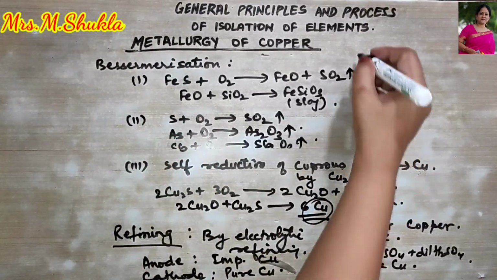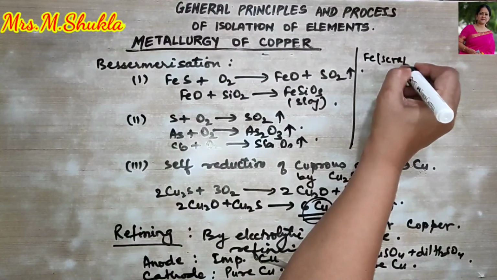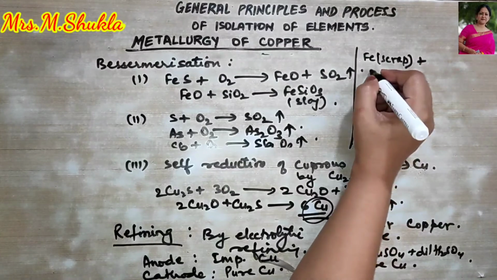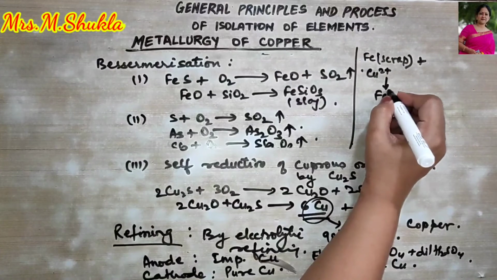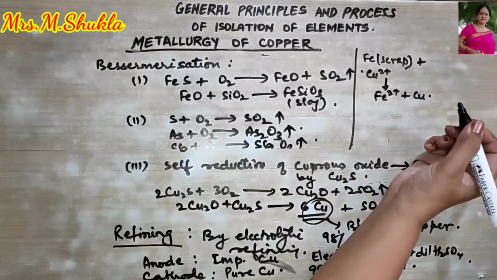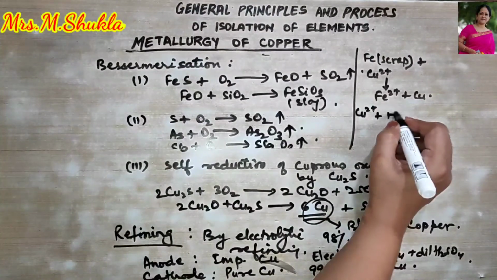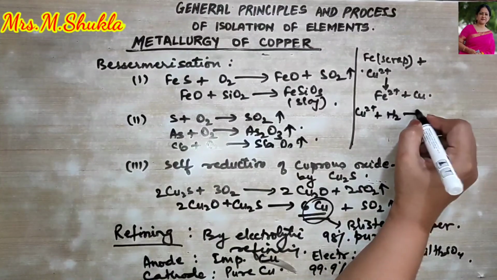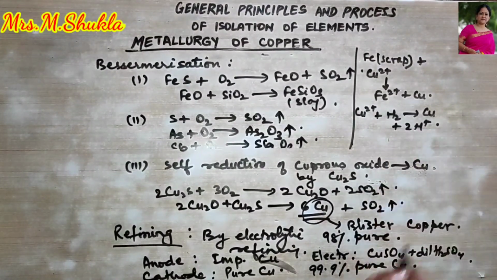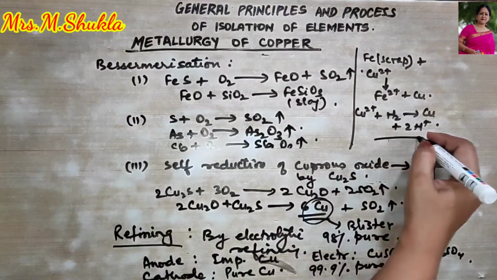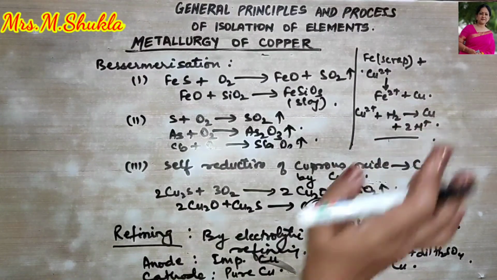For example, iron in the form of scrap can be treated with the copper ion, and this gives us copper, right? Another way is that the copper ion can be treated with hydrogen gas, and this also gives us copper plus 2 hydrogen ions.